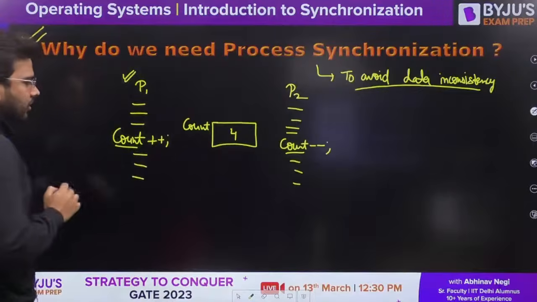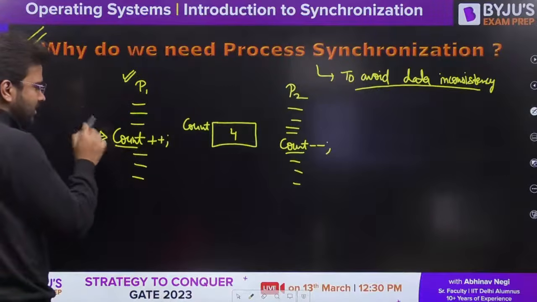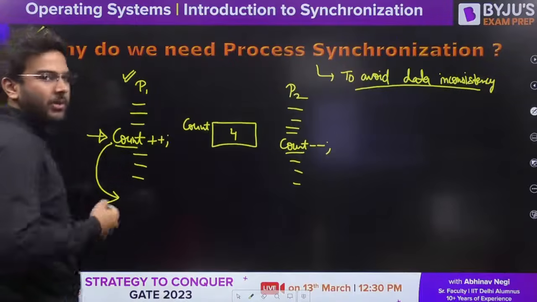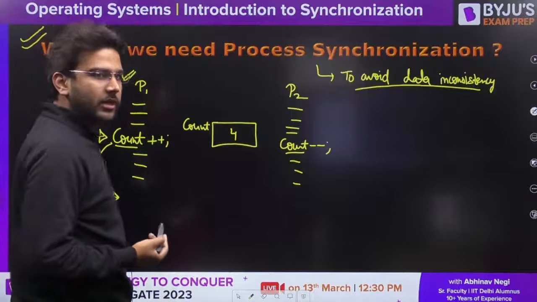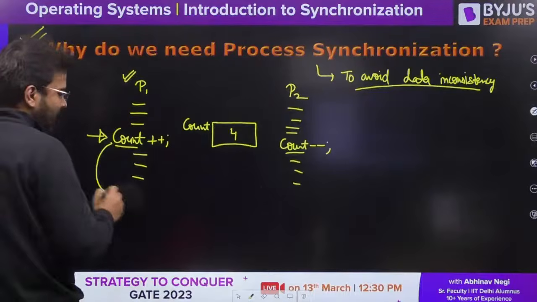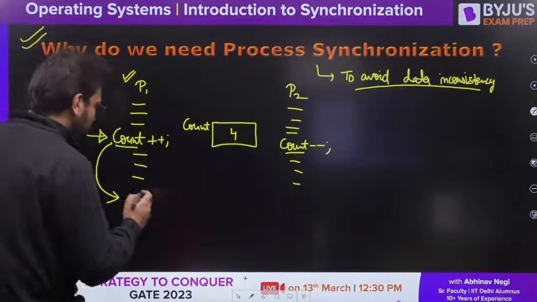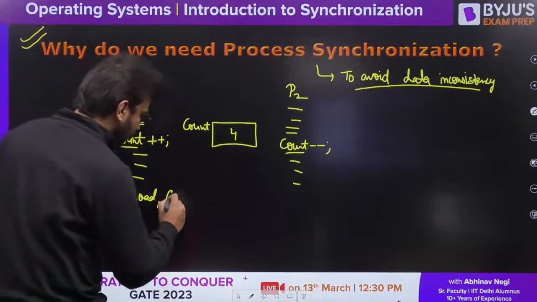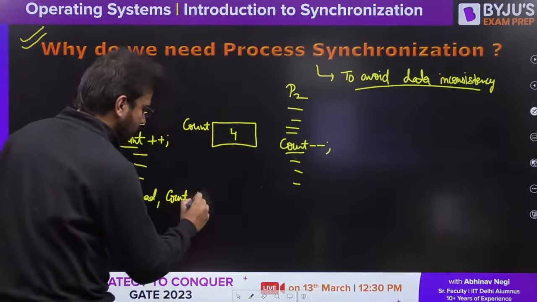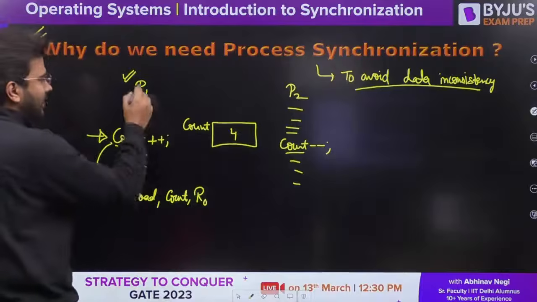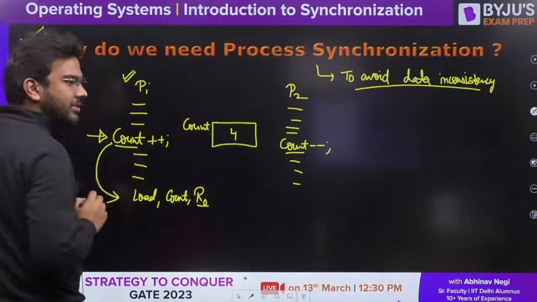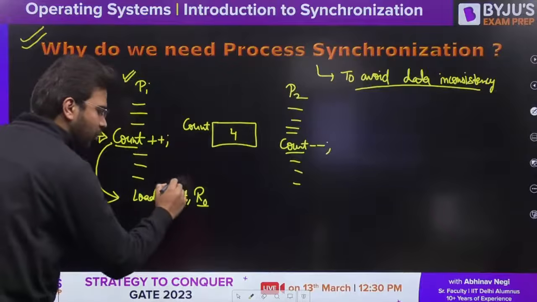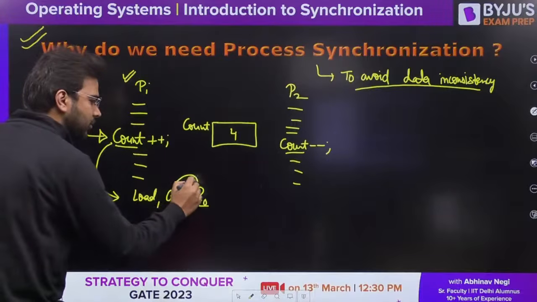When it is going to execute the statement count plus plus, now if we consider this statement at the assembly level, at the low level code, it is going to be something like this: load count comma R0. Let's say process P1 is using one general purpose register which is R0. So we are going to load the value of count into R0.